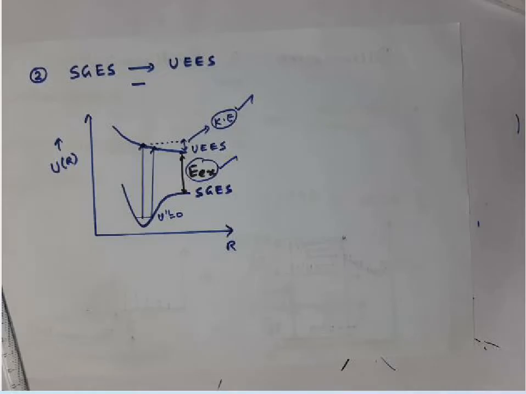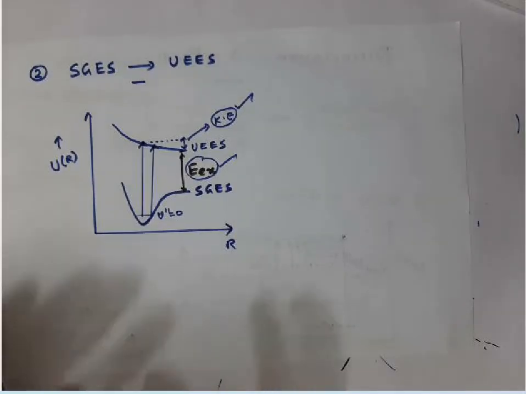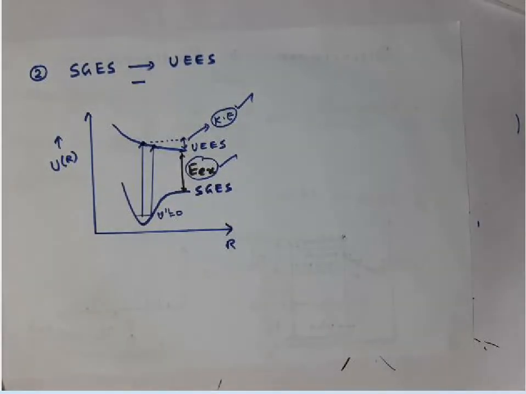And vibrational spectroscopy will also give you the dissociation energy of the ground electronic state. Now what we are specifically concentrating on here is how to find the dissociation energy of the excited electronic state. That's our goal.